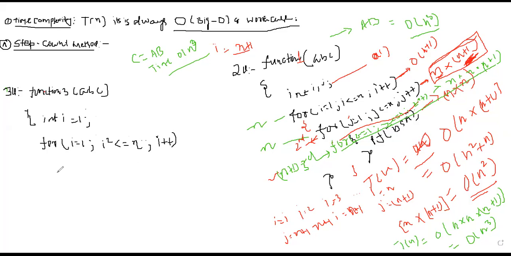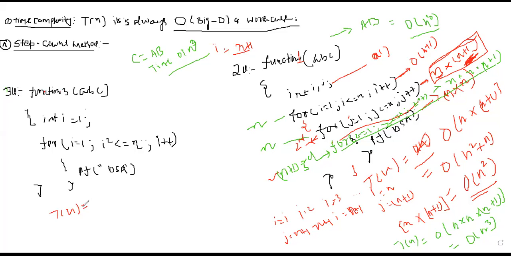Fine. Now inside that we are having a printf. Let us write esc data structure. So this for loop goes this way. So what will be the time complexity for this algorithm or this function?